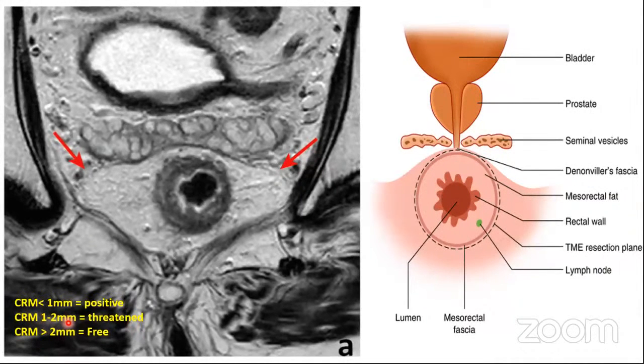And if it is more than 2 mm, then it is going to say that you have a free CRM. Like we have a weather forecast, similarly, the MR is going to forecast for you what is the likely post-op circumferential resection margin. Based upon this, you have to plan your surgery. If you have a positive or a threatened CRM, you cannot just operate this patient upfront. You have to take this patient for neoadjuvant treatment.